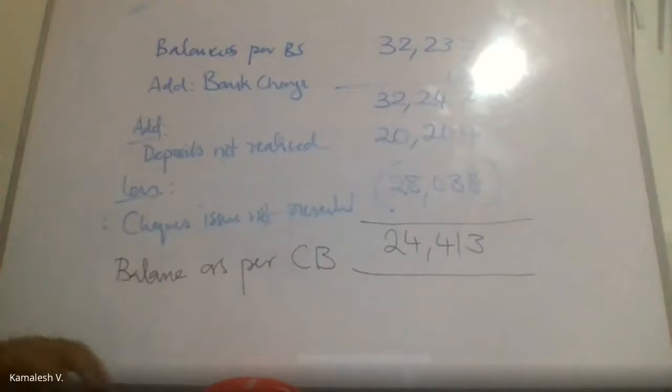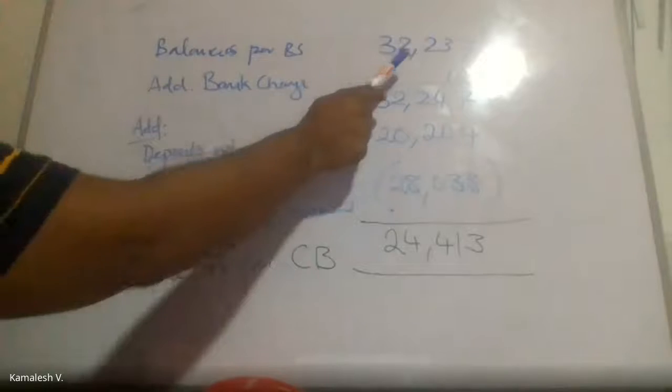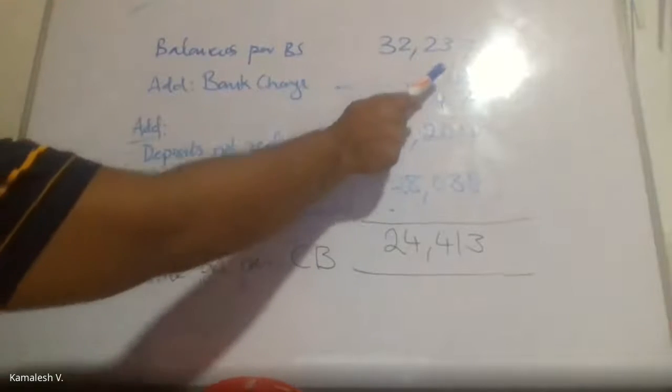But sometimes the examiner might insist on preparing an adjusted cash book. In such instances you might have to do a T account or some working to prove that the adjusted cash book balance will be 32,247 minus 10.